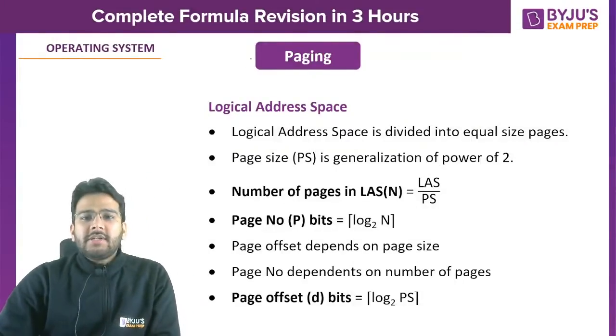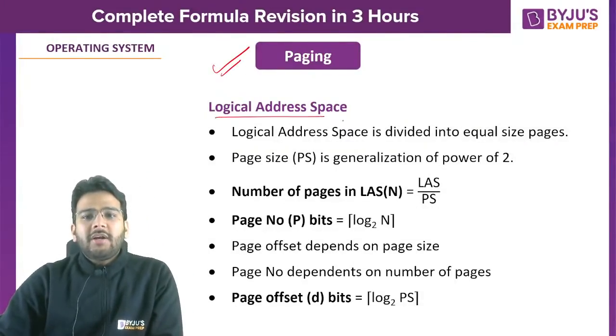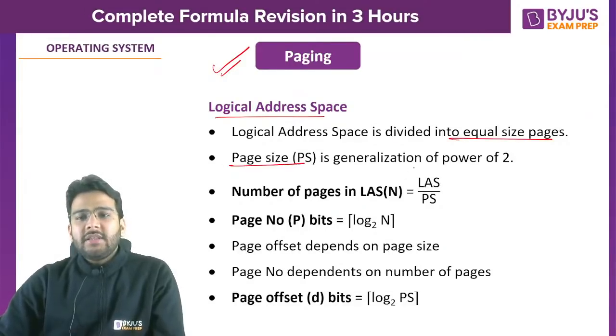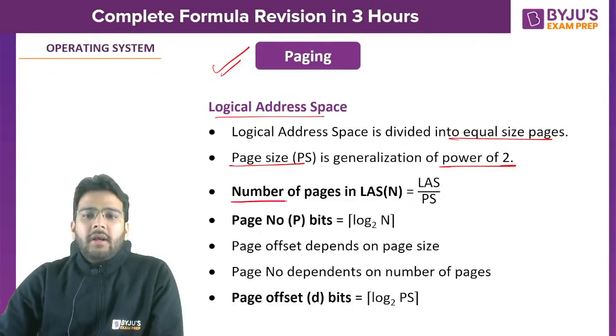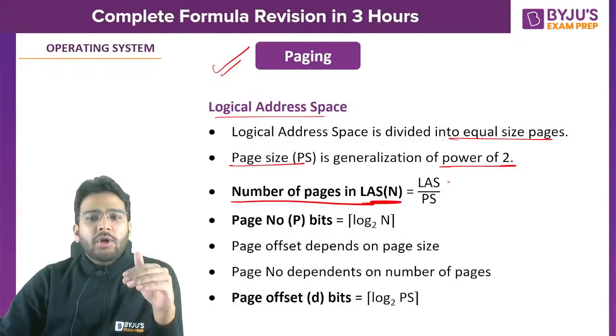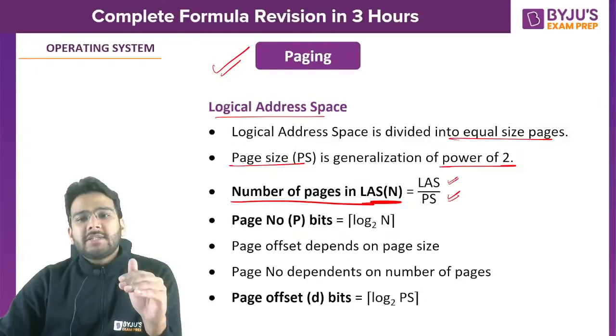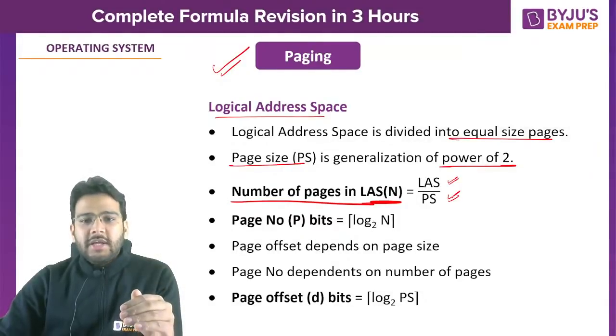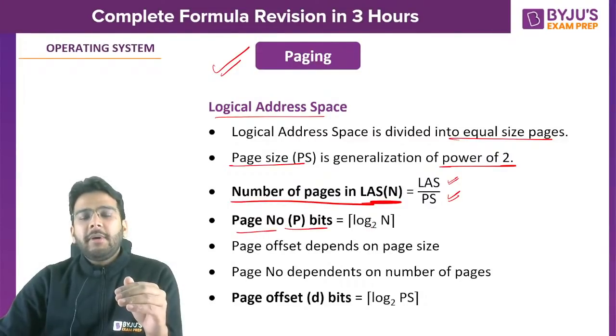Right, now let's see some formulas for paging. Logical address space, we know this, we divide it into equal size pages. Page size is in the generalization of power of 2. It always exists in the power of 2, like 4 KB, 8 KB, etc. How do you find the number of pages in logical address space? That will be logical address space divided by the page size. So you get the number of pages in the logical address space. What about page number bits? How do you find page number bits?